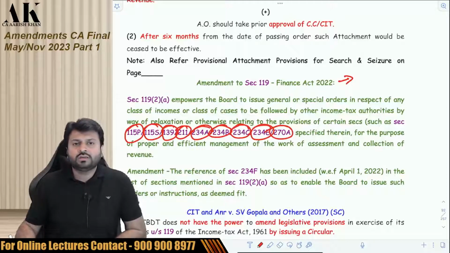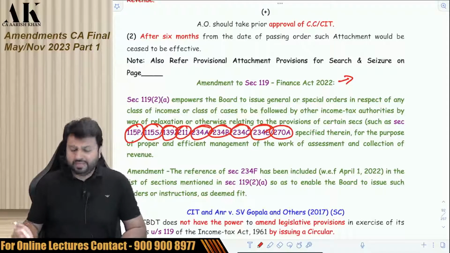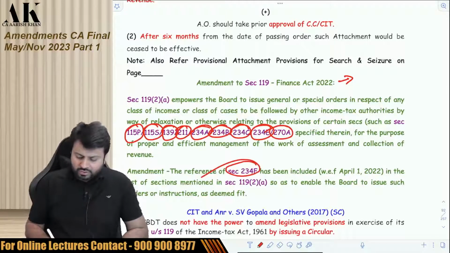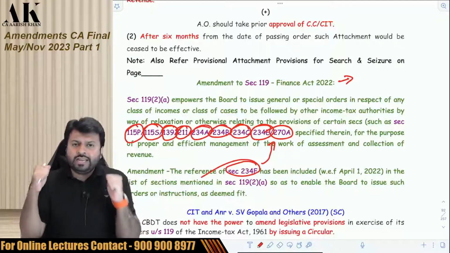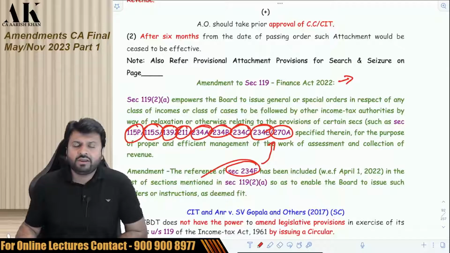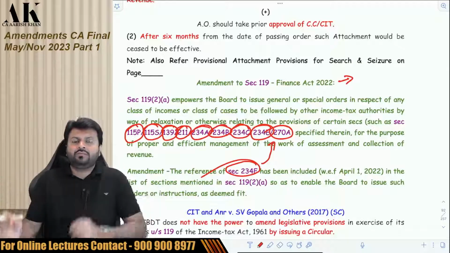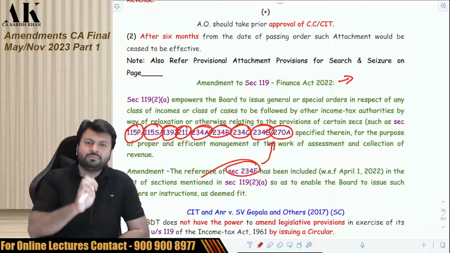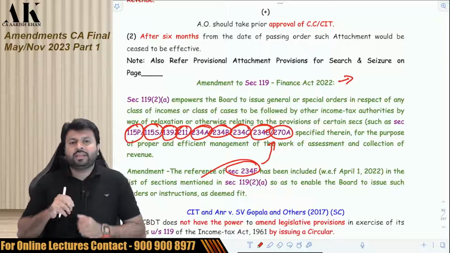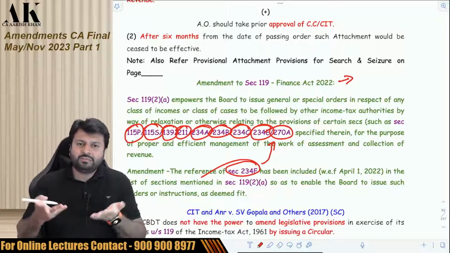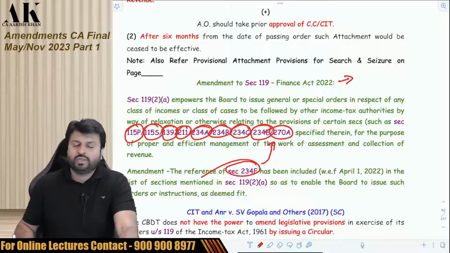So in this, there is an addition of one more section to this family, and that is 234F. Now, along with all these sections, the CBDT also has the power to give you relief under section 234F. What is 234F? 234F is nothing but fee for late filing of return, which is 1,000 rupees in some cases and 5,000 rupees in some cases. So now the CBDT can also relax the fee which is liable to be paid under 234F, which is mentioned over here. Just check it once. Okay.